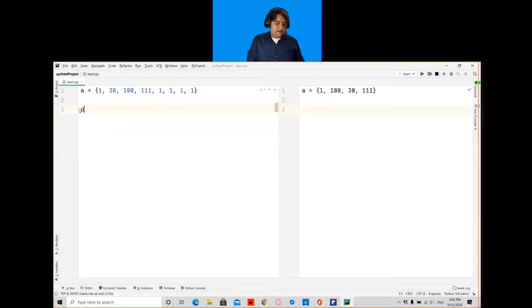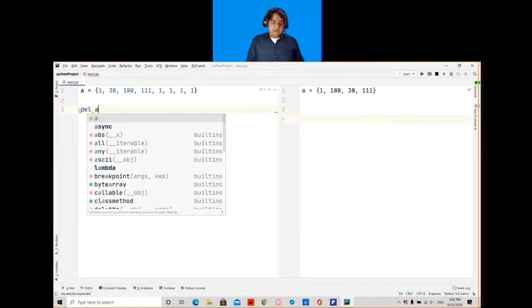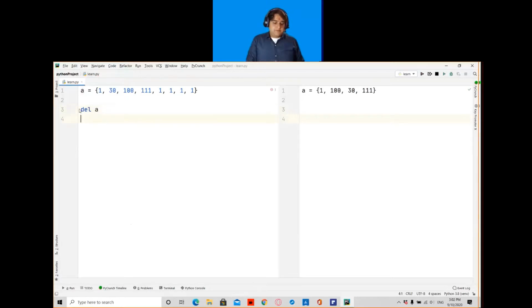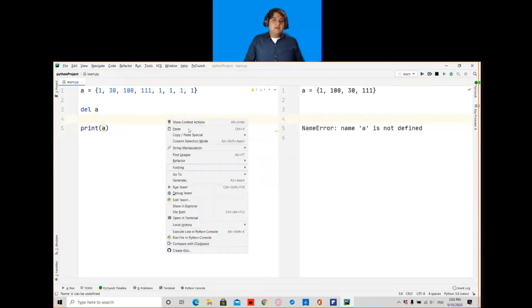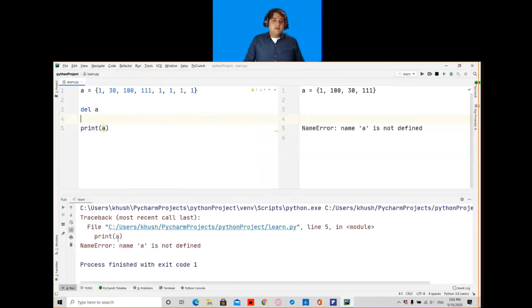So I will write del followed by the variable name, which is a. Now if I print my variable a, it will give me a name error. So if I run this program, it will give me name error: name a is not defined.